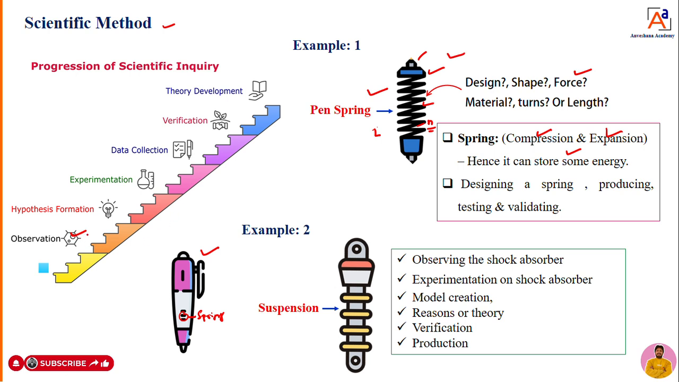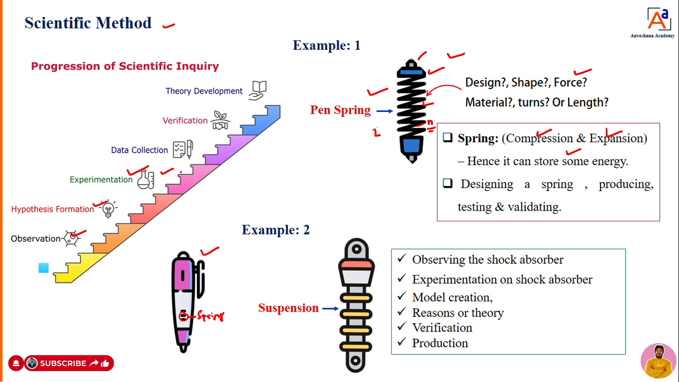Once observations are done, we will create a pen spring by making some hypothesis formulation. Based upon this observation, we are going to formulate a problem or hypothesis. Once the hypothesis or problem is formulated, we will create a model and do some experimentation on that model. This is the third step. First step, observation. Second step, problem formulation. In the third step, we created the model and we do experimentation on that model.